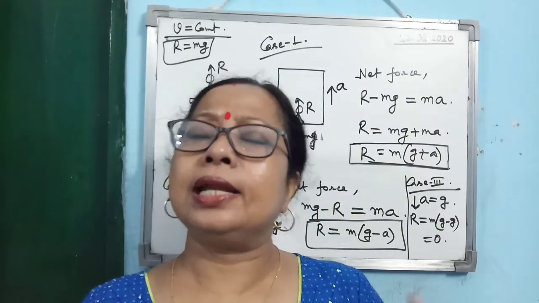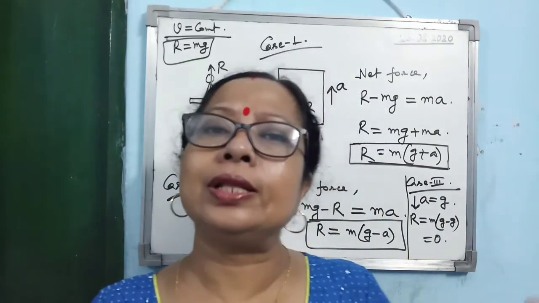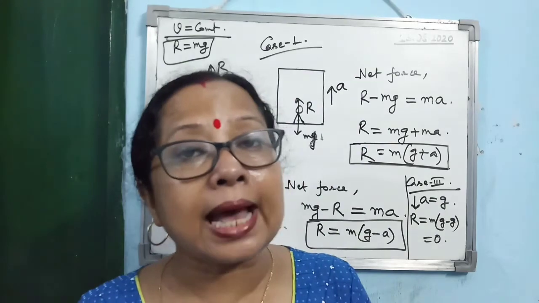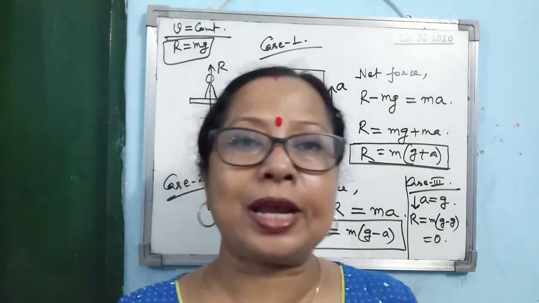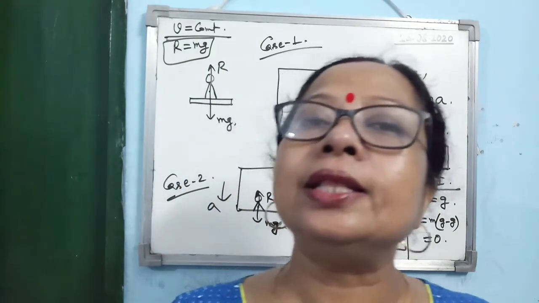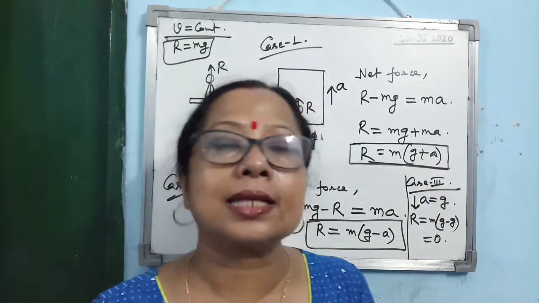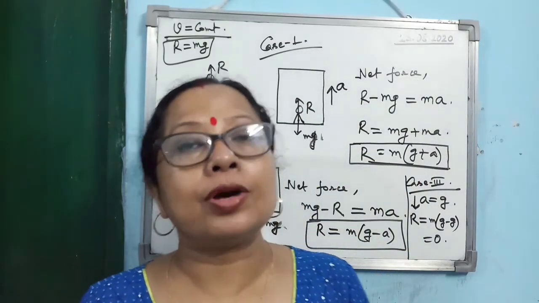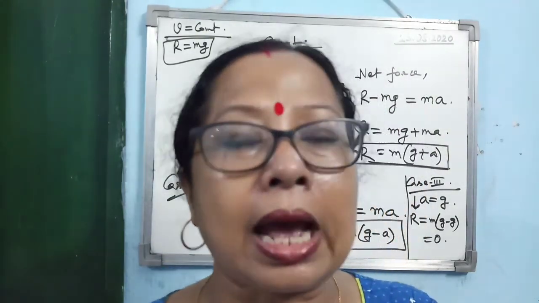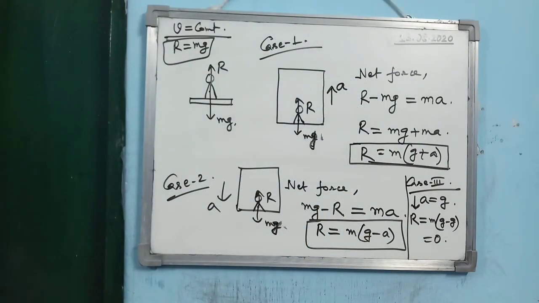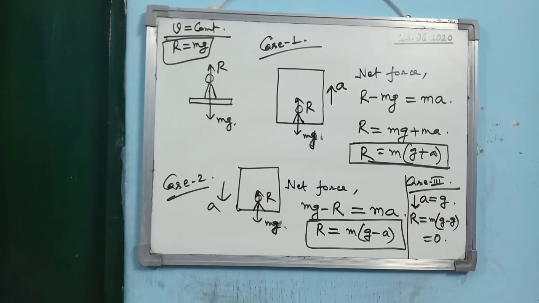But when the lift is moving in the upward direction with an acceleration a, then apparent weight will be bigger than the true weight. And what will be the expression for the apparent weight? R is equal to m into (g plus a). And when the lift is moving down with an acceleration a, then apparent weight will be less than the true weight. And what will be the expression for the apparent weight? R is equal to m into (g minus a). Please do learn all the three formulae because you have to apply them for solving the numericals.